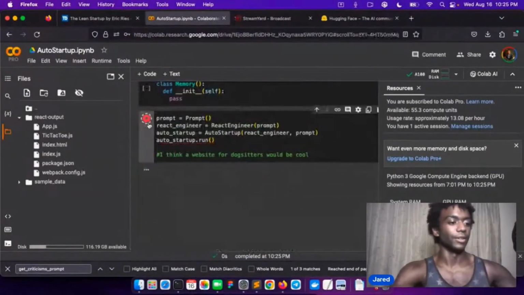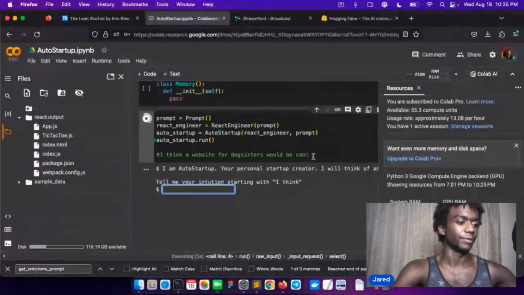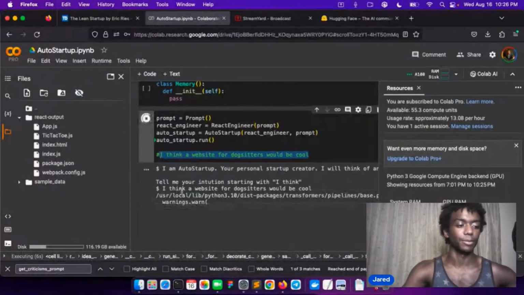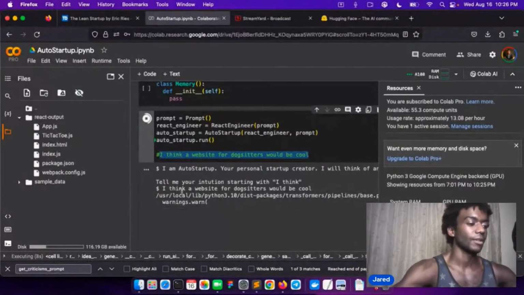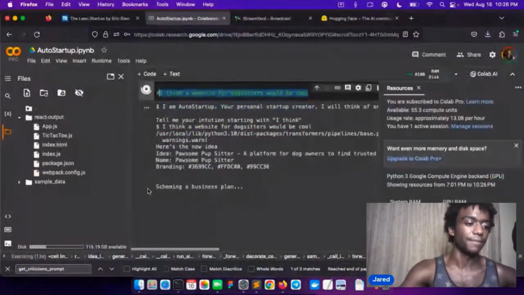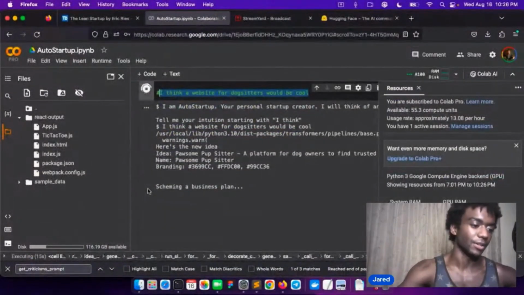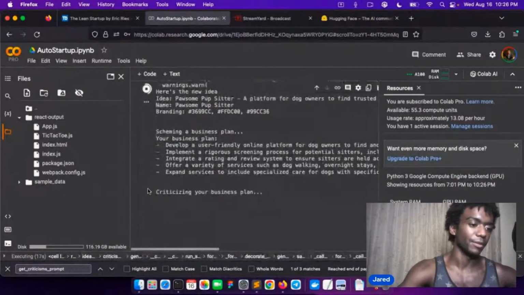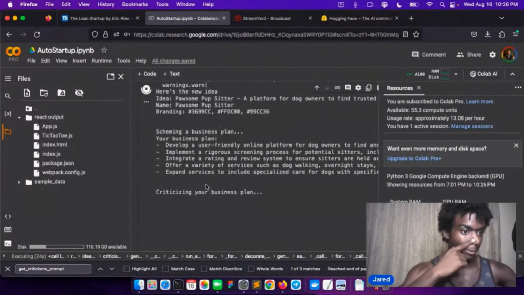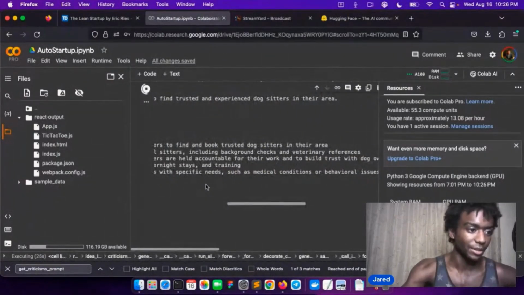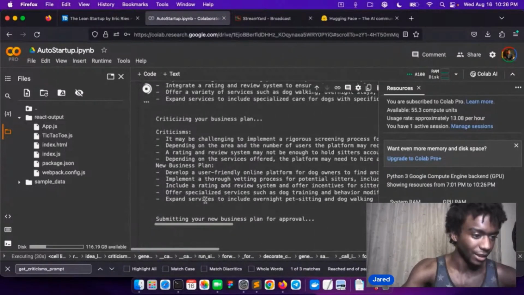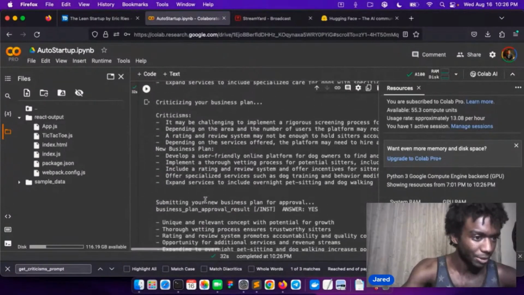All right. So I think a website for dog sitters would be cool. And I didn't even specify what the product was. So first we get the product idea. And we got the colors, we get the name. I don't even know what those colors are. So we get: develop an online platform for dog owners to find and book trusted dog sitters in the area, implement a rigorous screening process for potential sitters, including background checks. Okay. A lot of criticisms. Wow. Maybe challenging to implement.